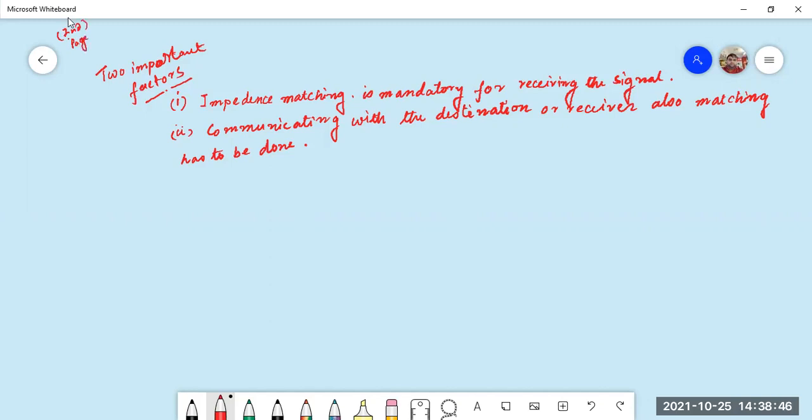As it is a medium between the sender and the free space, impedance matching is mandatory for receiving the signal. Same, while communicating with the destination or receiver, matching has to be done. So the antenna is very important in wireless communication applications. There are two types of communication, wired and wireless, and the antenna is used for wireless communication.